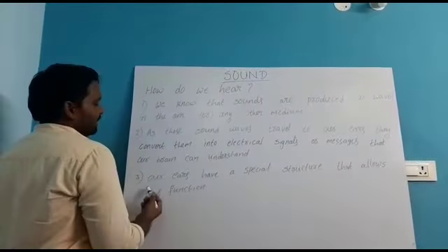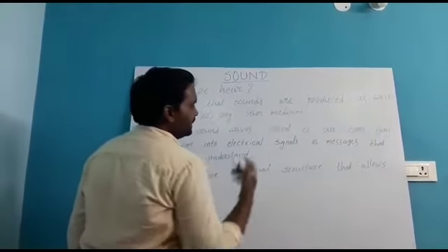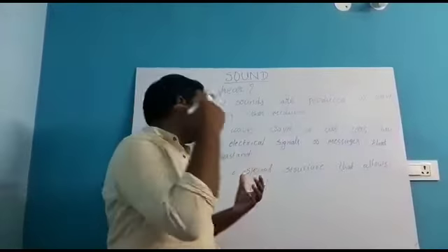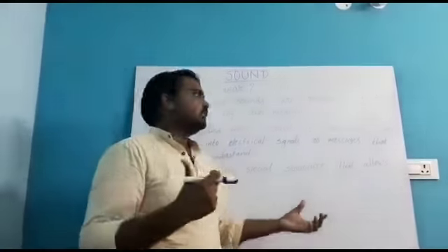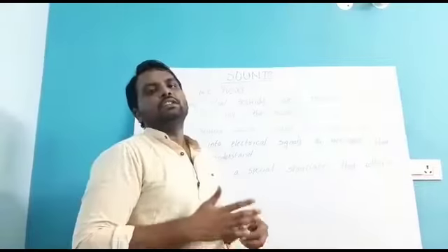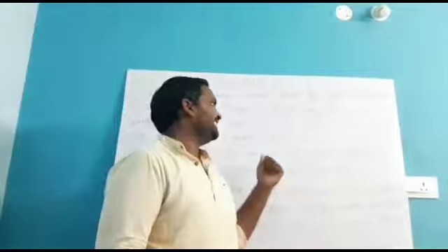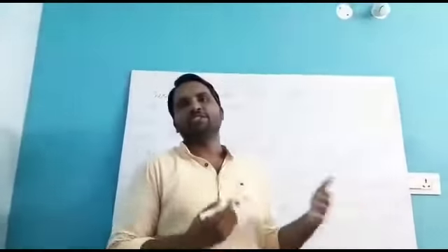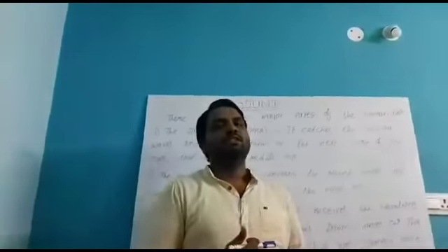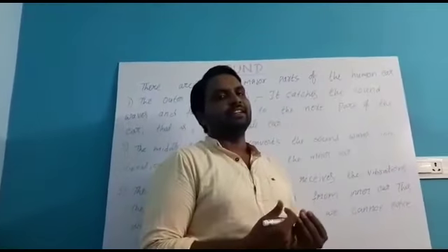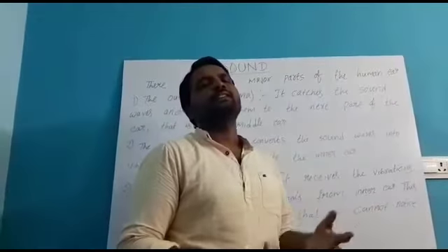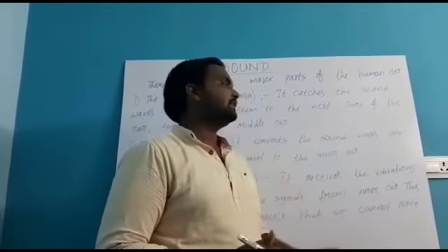And the third one, our ears have a special structure that allows this function. So our ears have some special structure to absorb these sound waves so that we can listen to those sounds easily. We said that the ear has some features, and because of those features we are able to listen to sound. So what are those features that the ear has? Mainly the ear has three parts, and because of these three parts we are able to listen to any sounds.